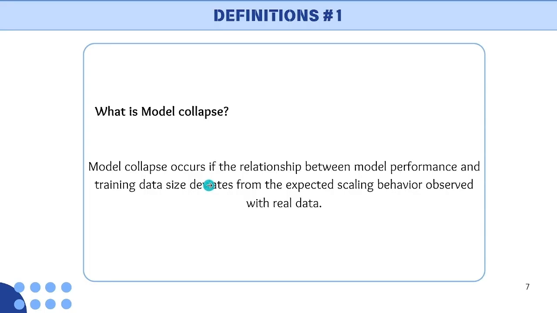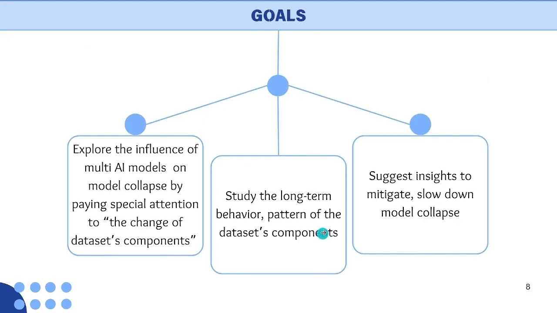Thus, based on the most common point of agreement, we have come up with definition 1, model collapse. So we define a model that collapses when the relationship between model performance and the training data size deviates from the expected scaling behavior observed with real data. And our goal was to explore the influence of multi-AI models on model collapse by paying special attention to the change of dataset component. And furthermore, we want to study the long-term behavior or pattern of the dataset component and to get some insight to mitigate or at least slow down the model collapse.